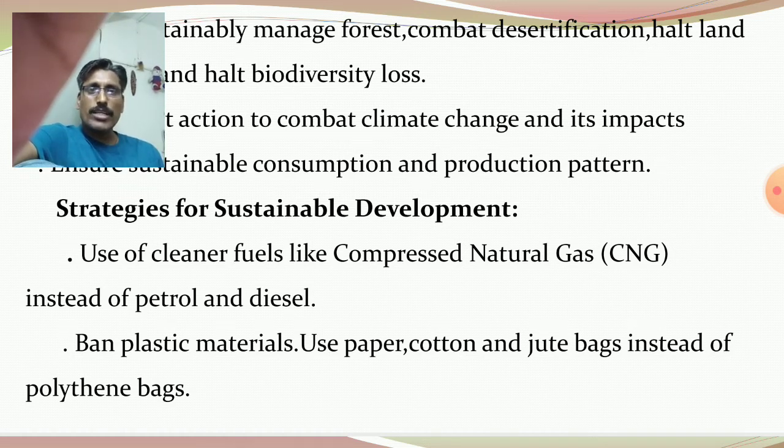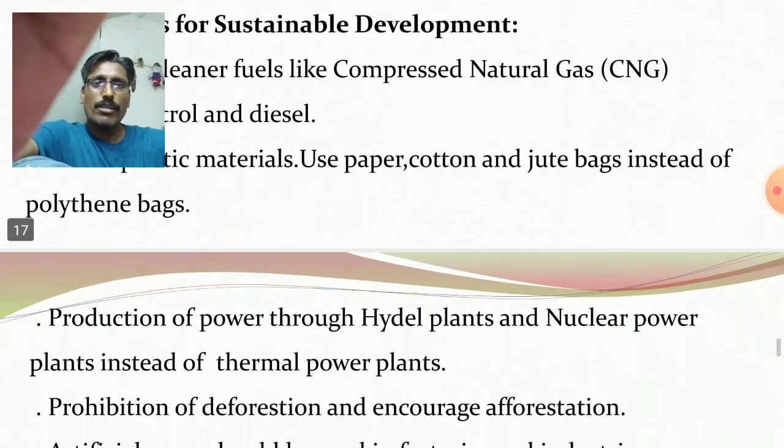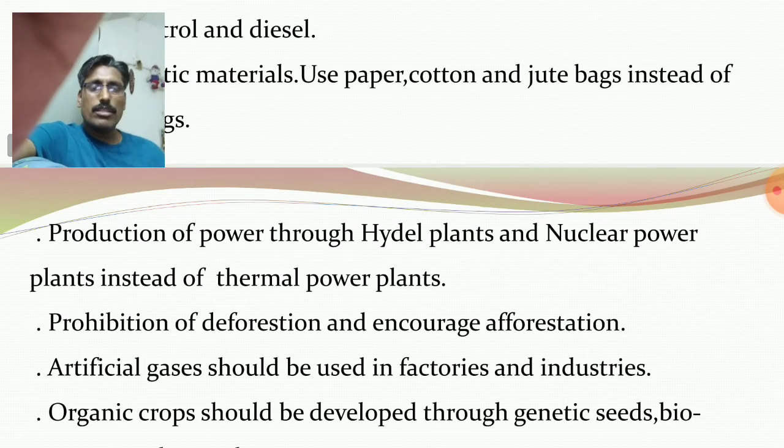But similarly, also electrical vehicles must be plying on the roads. So due to this, automobile pollution must be reduced. Ban plastic materials. Use paper bags, cotton bags, jute bags instead of polythene bags. Production of power through hydel plants and nuclear power plants instead of thermal power plants.